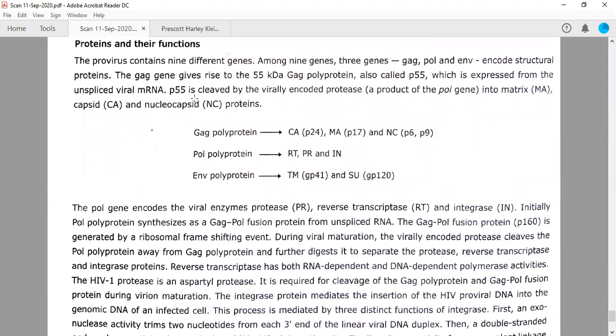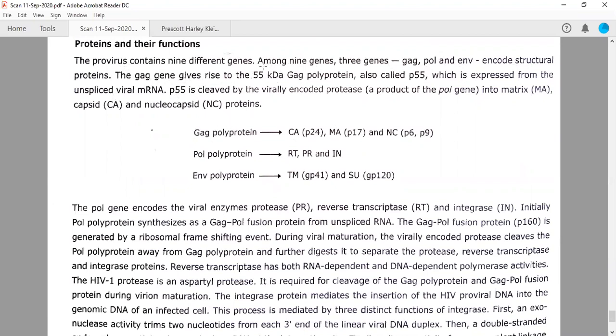But all these proteins are coming from P55. So P55, the 55 kilodalton protein, is cleaved into these different forms. It is written here that the encoded structural genes, that is GAG, pol and ENV, give rise to the 55 kilodalton GAG protein.